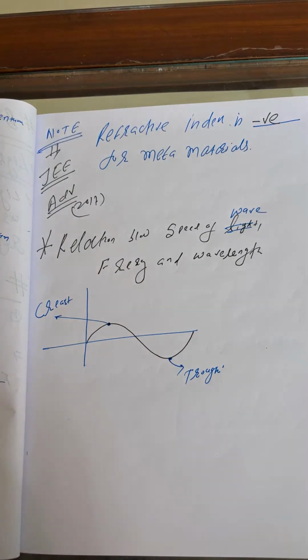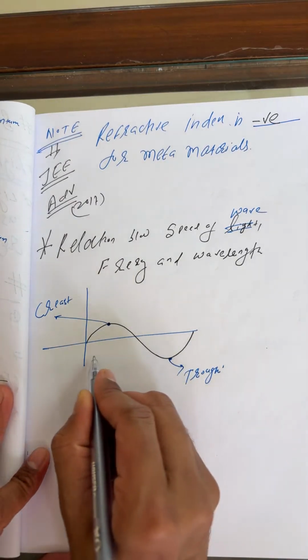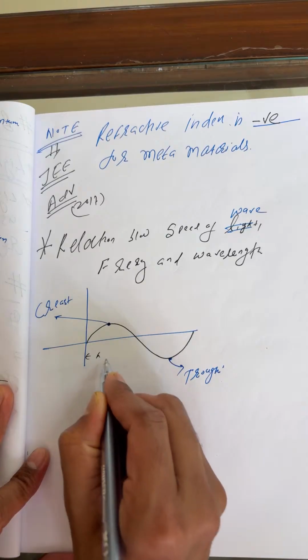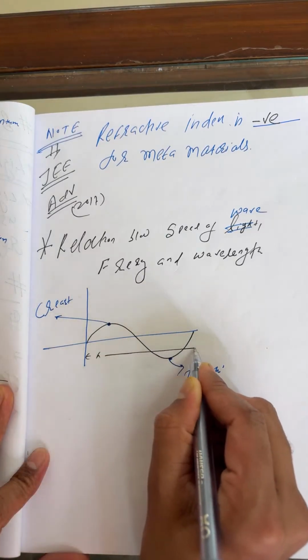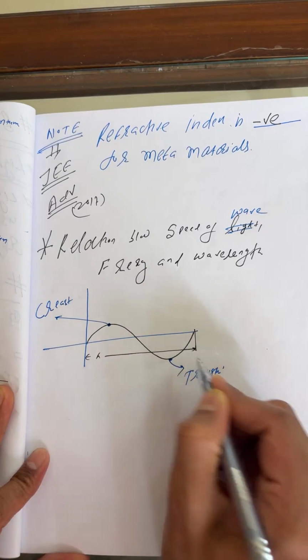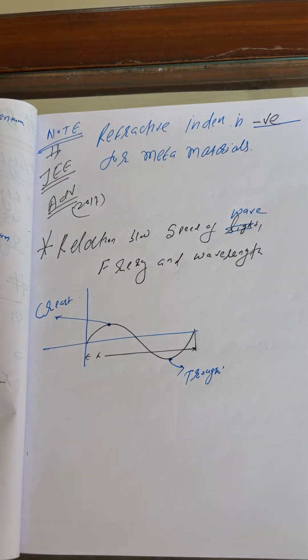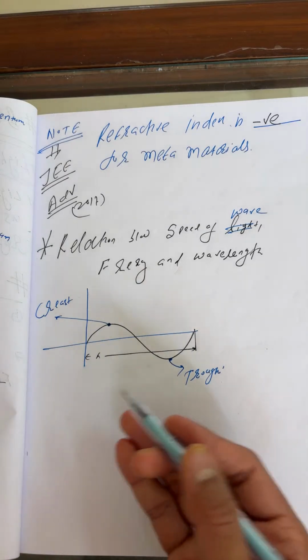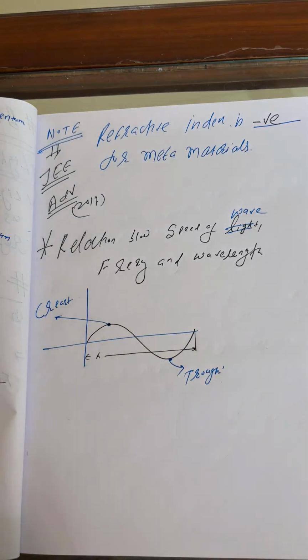Trough. Okay. Now beta, this is what I can tell. It's what? Wavelength for one complete loop. The distance between crest and trough, or one loop, is equal to the wavelength.